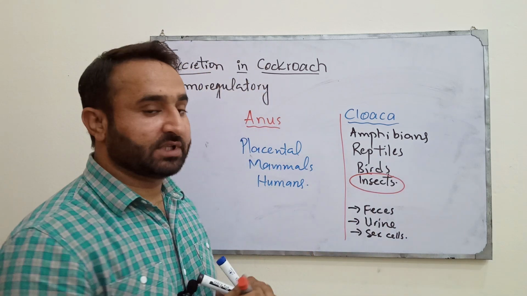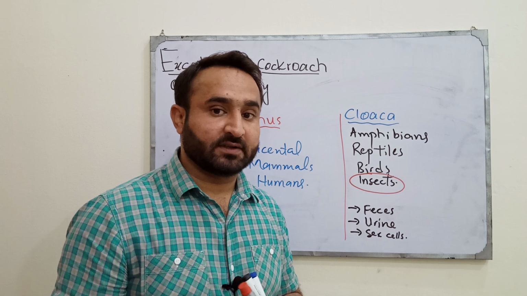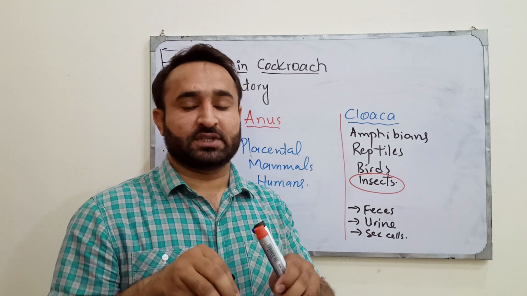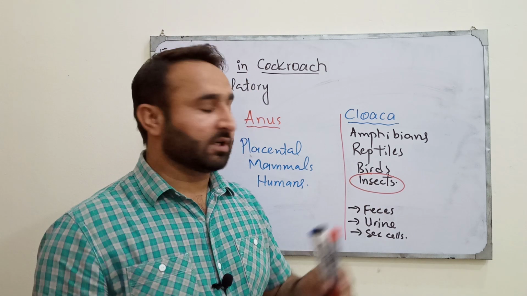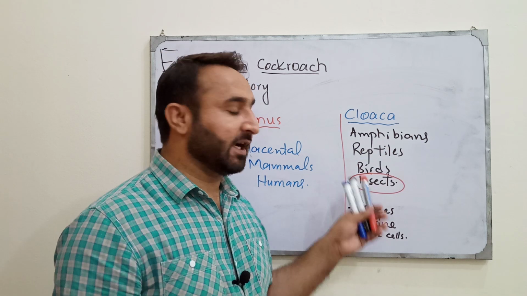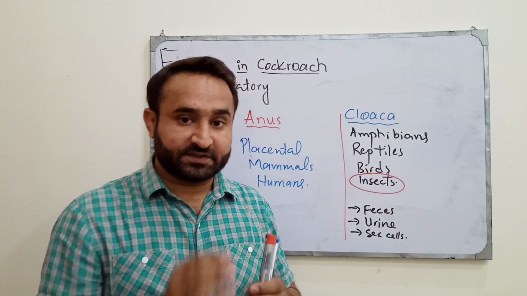We are talking about excretion in cockroach, excretion in insects. You will think that we were talking about the structural and functional association of the digestive and excretory systems only in insects, but for the word cloaca, we are also giving the examples of amphibians, reptiles and birds. Why?